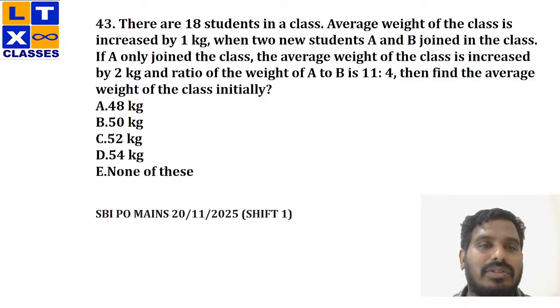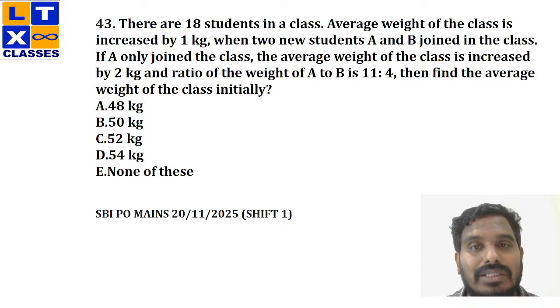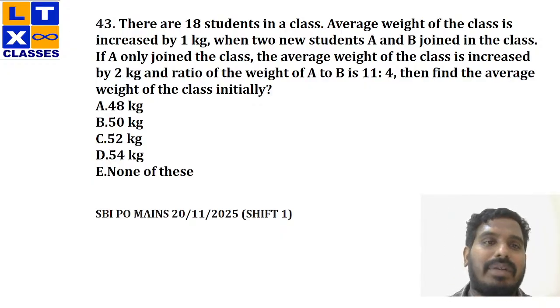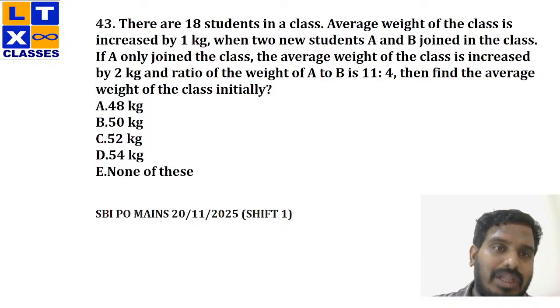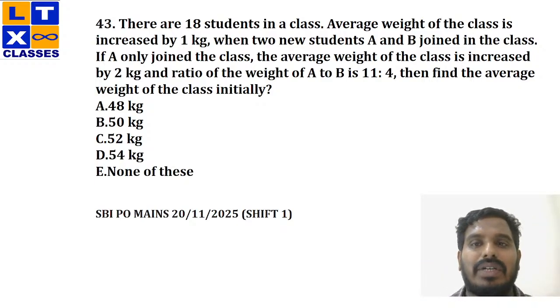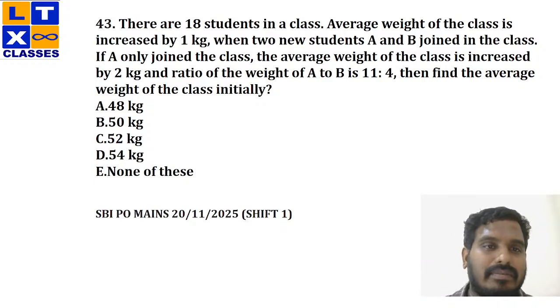Okay, quickly go through this question. So basically, there are 18 students in the class. The average weight of the class is increased by 1 kg when two new students A and B joined the class. So after the addition of A and B, the average has been increased by 1 kg. If A only joined the class, then the average weight is increased by 2 kg.